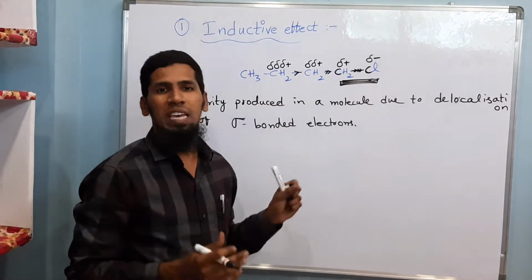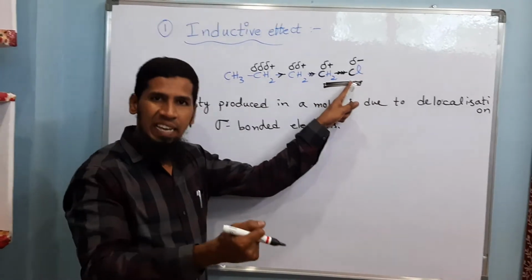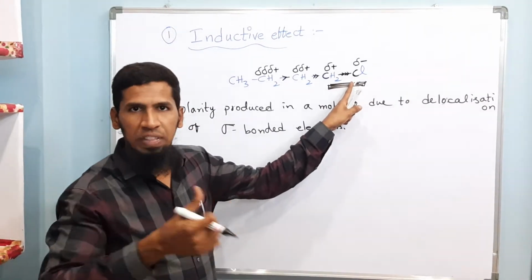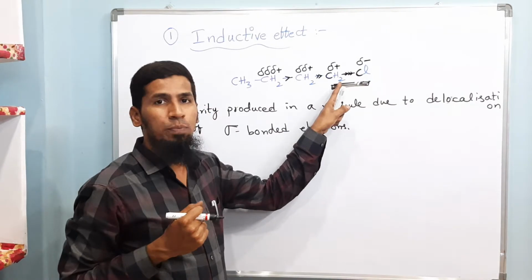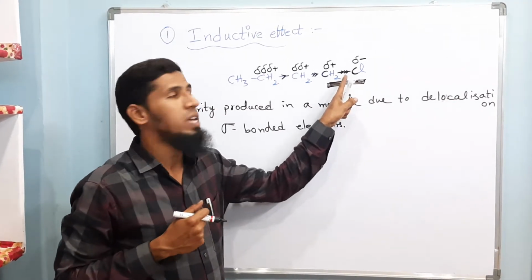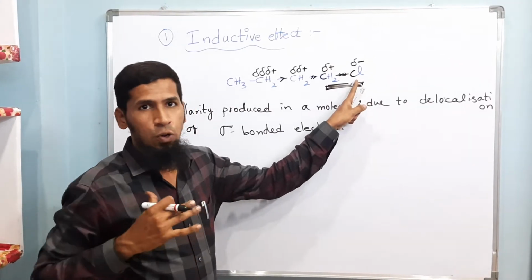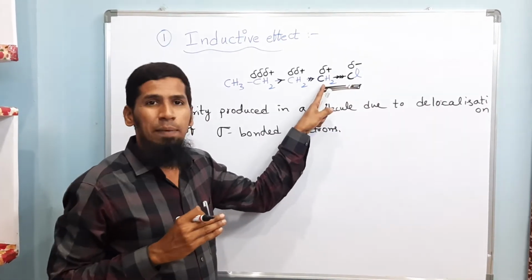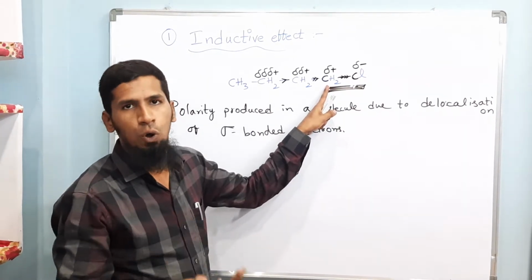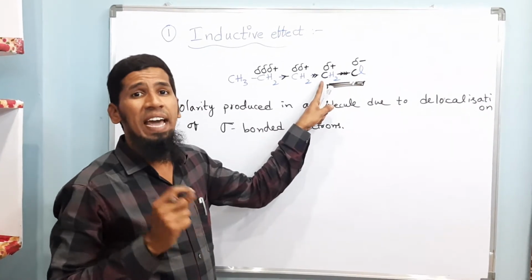So what is happening here is that this chlorine is taking the electrons over here. As a result, it can be considered an electron withdrawing group. That means, because of its more electronegative nature, it is taking these shared electrons towards itself. So this can be considered an electron withdrawing group. On the other hand, carbon over here is giving its shared electrons to the chlorine. As a result, it can be considered an electron donating group.